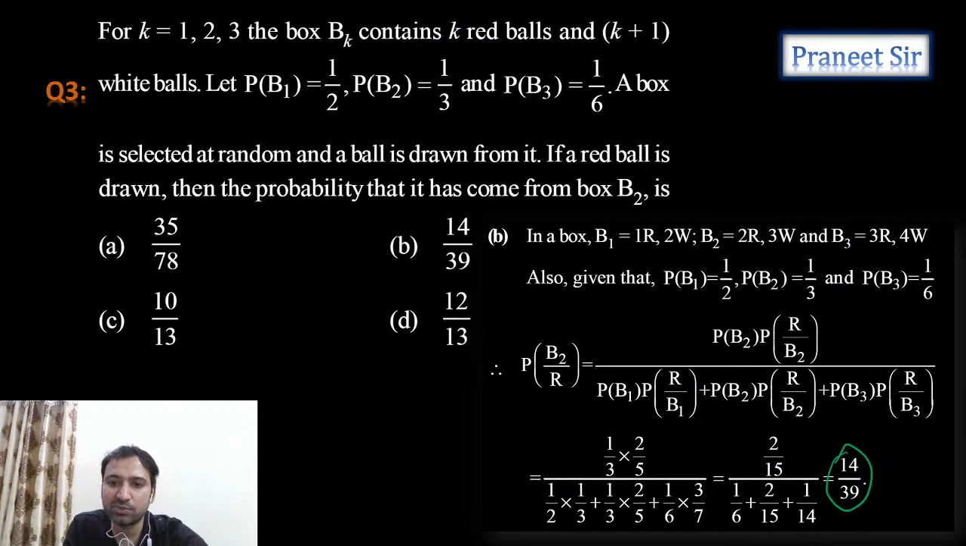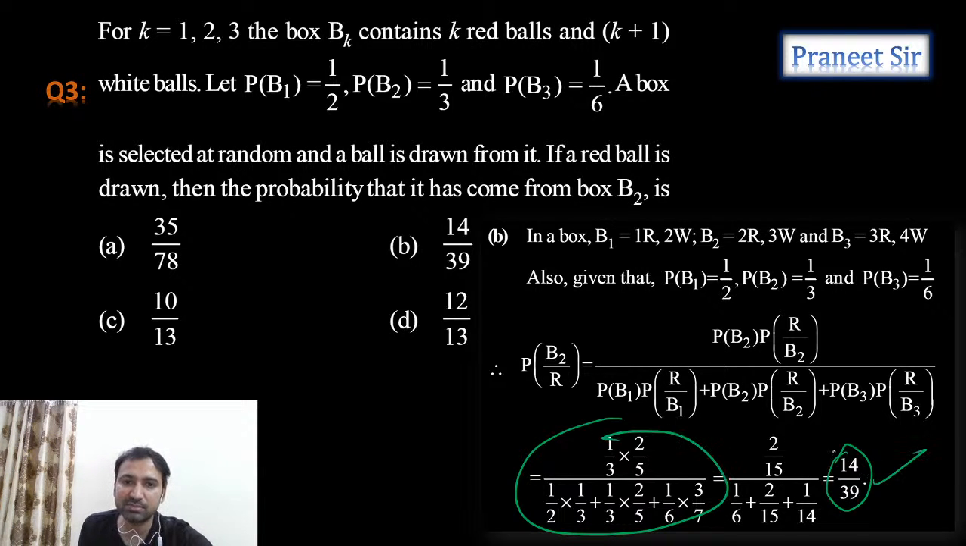Probability of B2 into 1 by 3 into 2 by 5, 1 by 2 into 1 by 3, 1 by 3 into 2 by 5, 1 by 6 into 3 by 7. Correct. This we need to simplify. If you simplify it, 14 by 39 we're getting. Correct. Guys, understood? Anyone has any doubts? How did we calculate it? We are using this Bayes theorem.